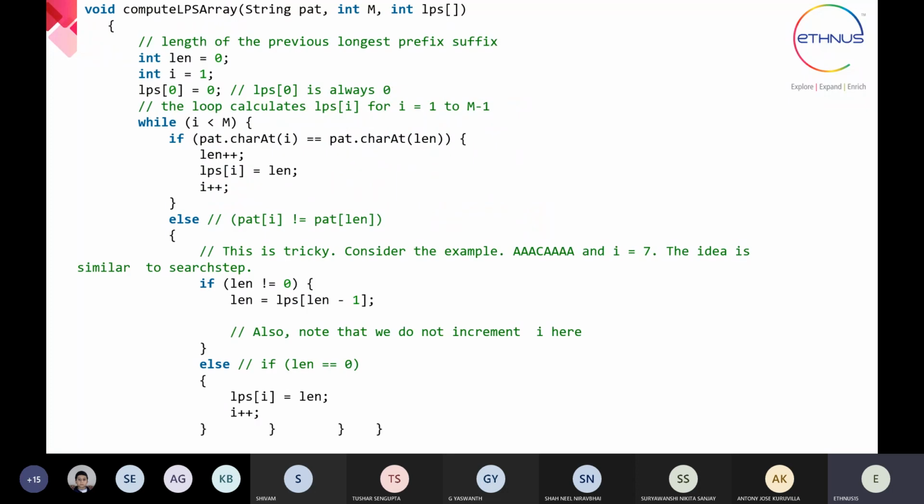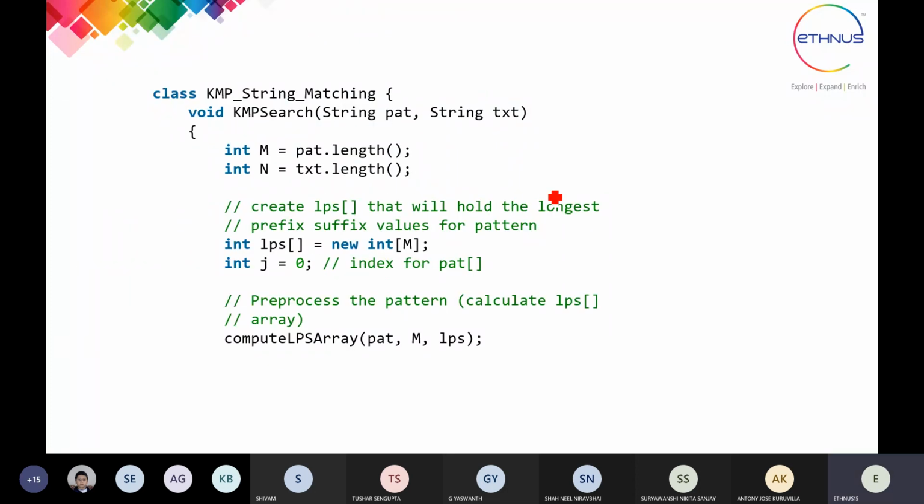So there is a function KMP search, through which we are going to find out whether the pattern is matching or not. Here, we first have to calculate the length of both strings, that is the length of the pattern and the length of the text. Then what is meant by suffix and prefix here? We have to take the previous pattern also and the next pattern. Previous means prefix and suffix means the next one. Why do we need both? Because in KMP we are using the previously matched pattern also, right?